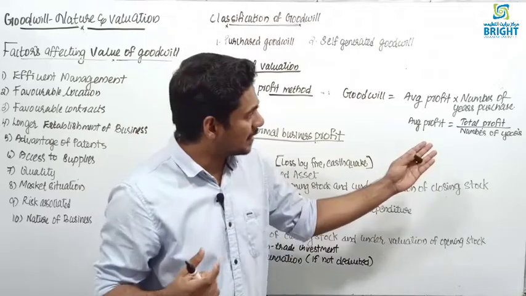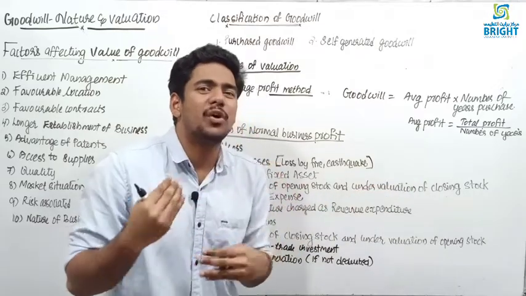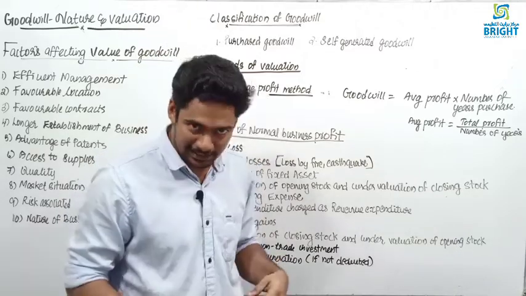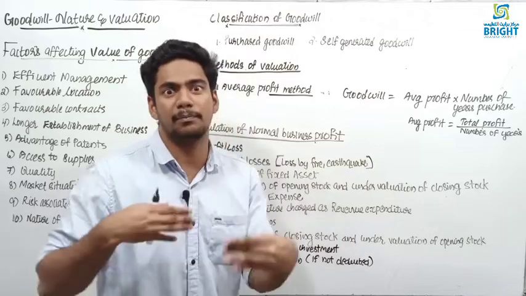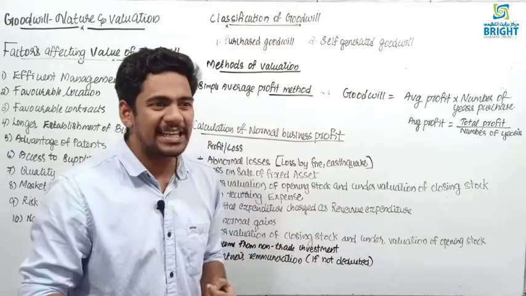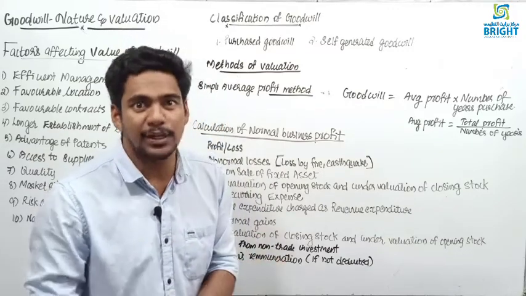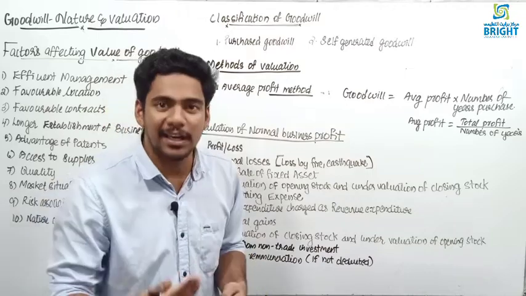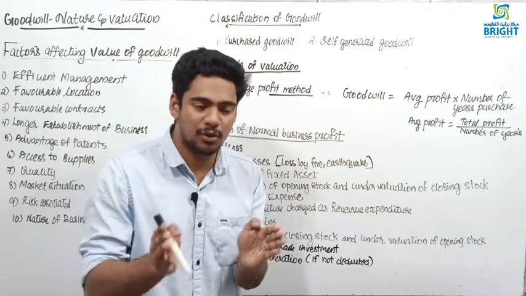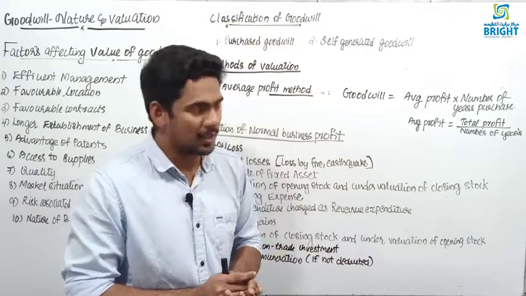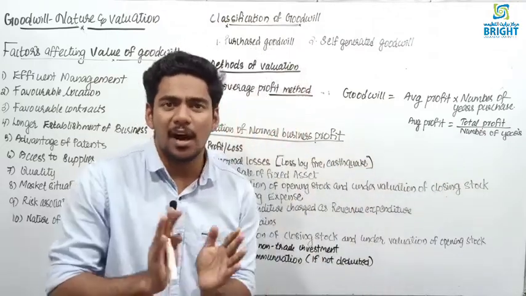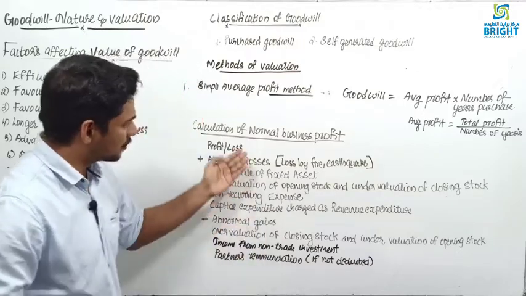If the profit includes any abnormal losses or abnormal gains, or if you forgot to provide anything, like remuneration to the partners, that all you have to provide. If any unexpected loss came, or non-recurring incomes or non-recurring expenses were deducted, that also you have to adjust before finding the average profit. You can take only the normal profit. Then how to find the normal profit? That is what is shown here.